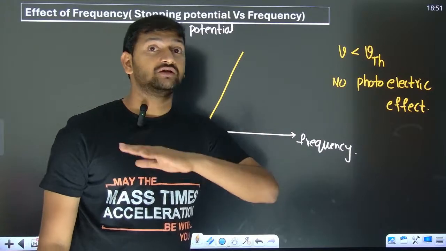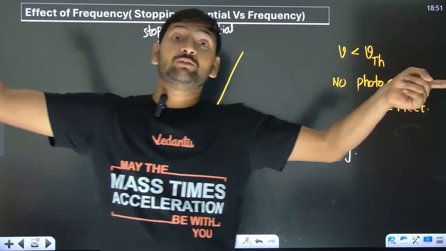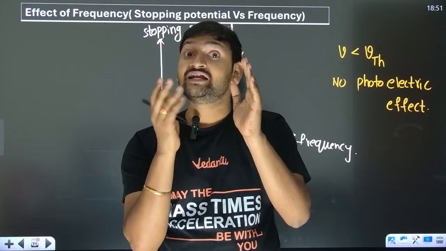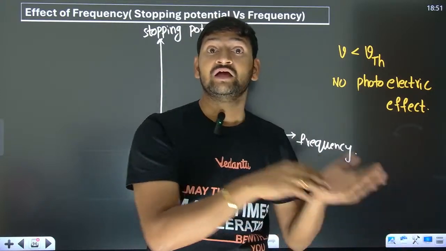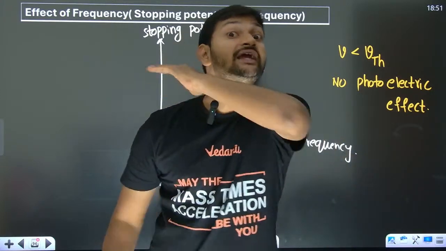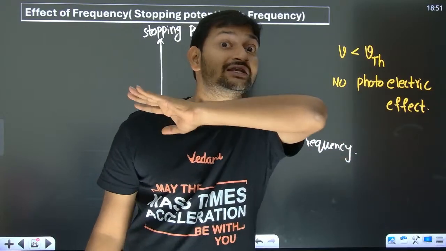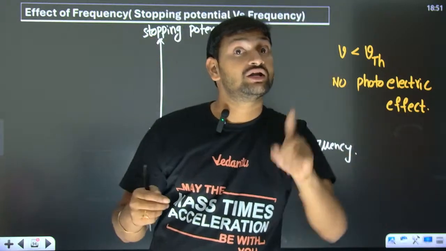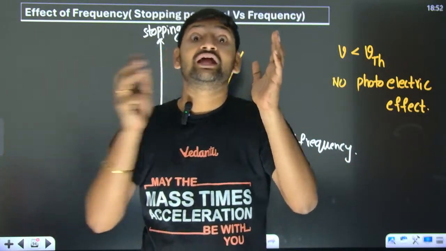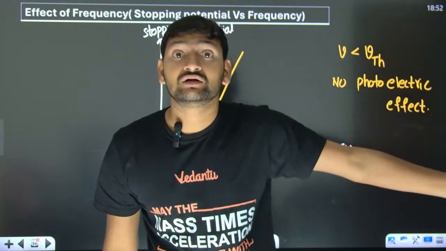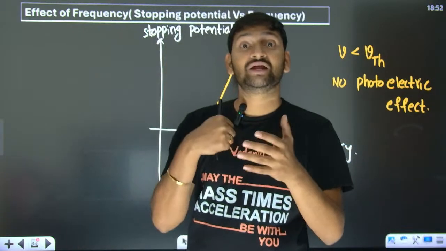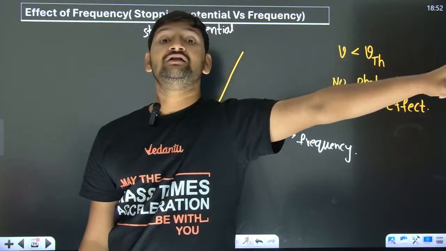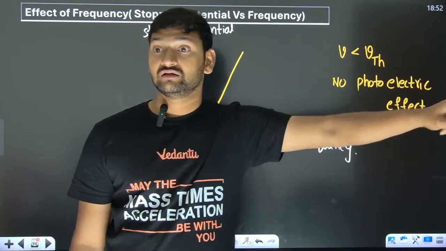Below a certain frequency, no photoelectric effect. Think of that water bottle and the plastic ball. If the plastic ball has a certain amount of energy, only then can it make the bottle fall. If it has less energy, it can never make the bottle fall. Replace the plastic ball with a photon and the water bottle with an electron, then that photon can never make the electron come out. So who is succeeding in explaining the photoelectric effect? Clearly photon theory is explaining it. Wave theory is clearly failing.